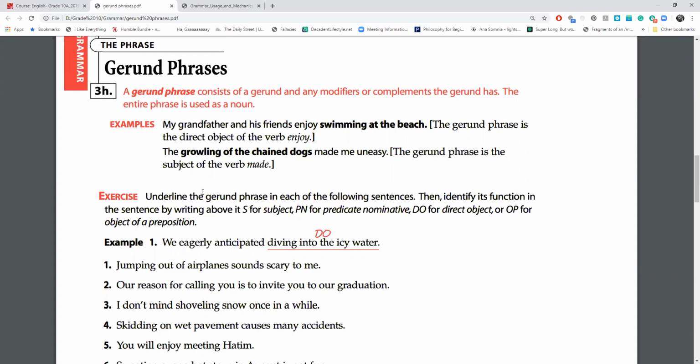So the examples here: my grandfather and his friends enjoy swimming at the beach. The gerund phrase is the direct object of the verb enjoy. So what is it that they enjoy? Swimming at the beach. And the second one, the growling of the chained dogs made me uneasy. So this growling of the chained dogs is the main subject of the verb made.